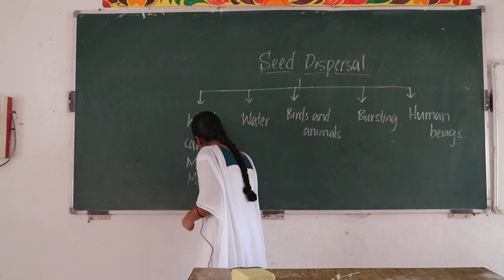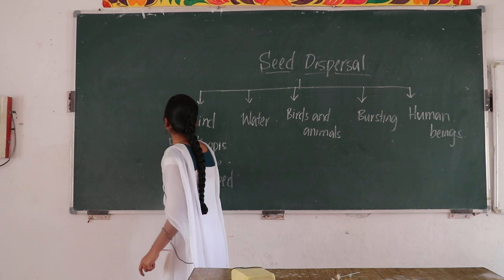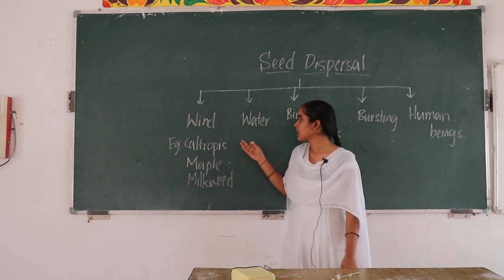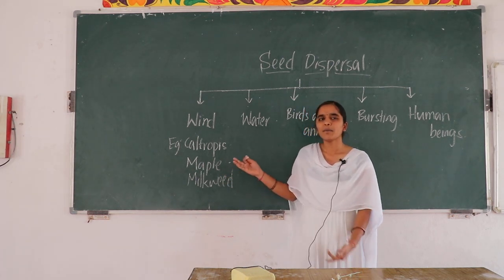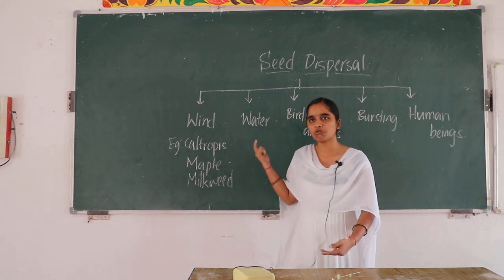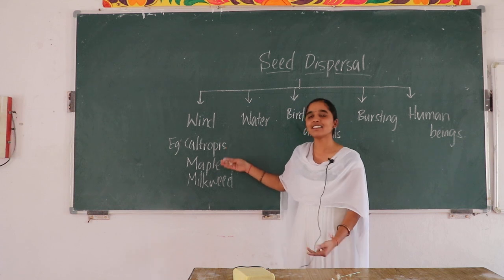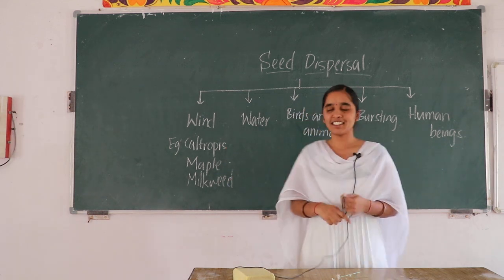Okay, will you say the examples now? The seeds which are dispersed by the wind? Just look and say. Caltropis, maple, milkweed. Maybe I thought you didn't get sufficient breakfast. That's why you don't say loudly. Will you say it again? Caltropis, maple, milkweed. Very good. That's what, my children.